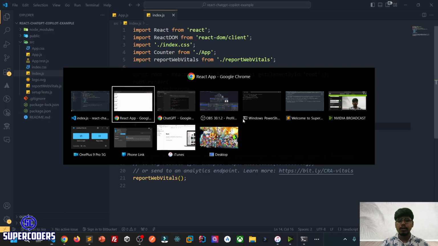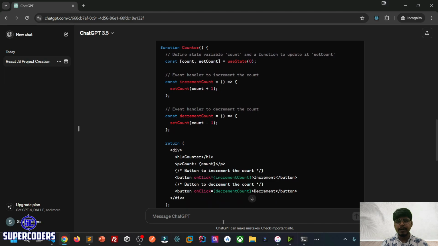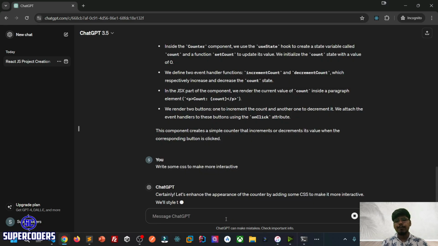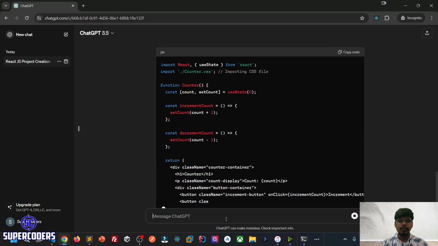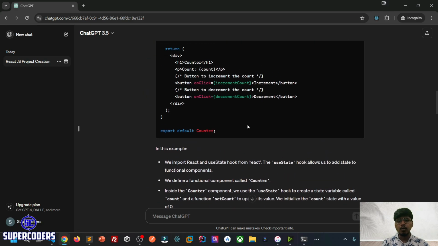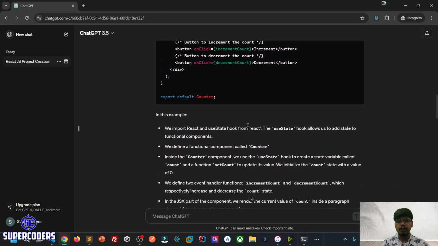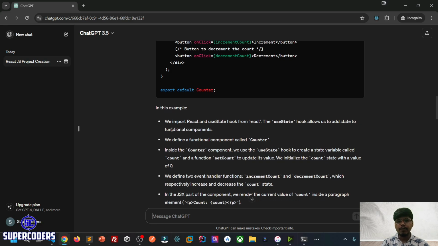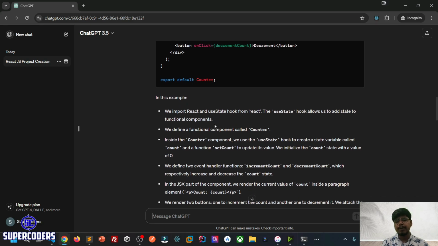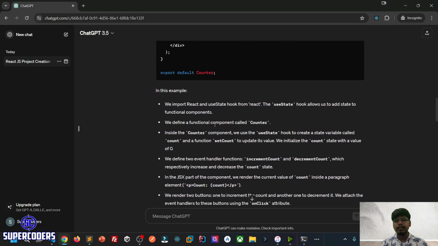Let's ask some more things. If you want a more attractive UI, ask it to write some CSS to make it more attractive. Using these kinds of prompts, you can make things much better and write them much faster. Even while giving the code, it also explains how everything is working. It explains we import React and use the useState hook to update the state in our React. React basically works with state, as I taught a long time ago.